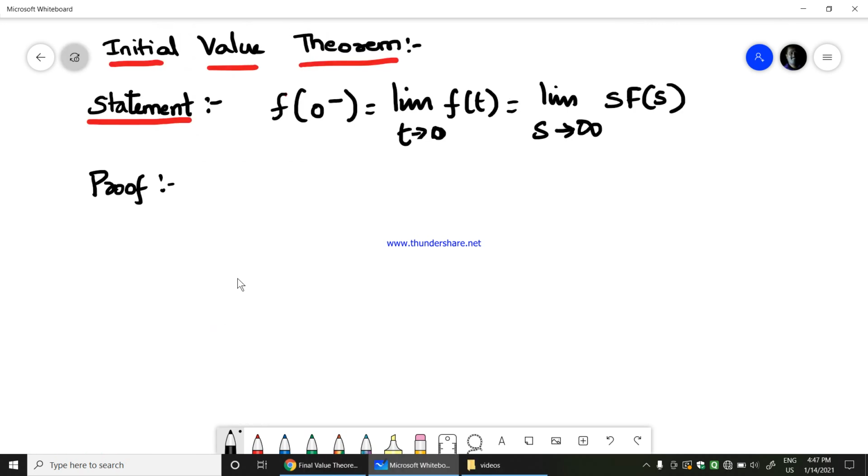What is the initial value theorem and what is the final value theorem? We'll see the statement and the proof of the initial value theorem and the final value theorem in Laplace transform.